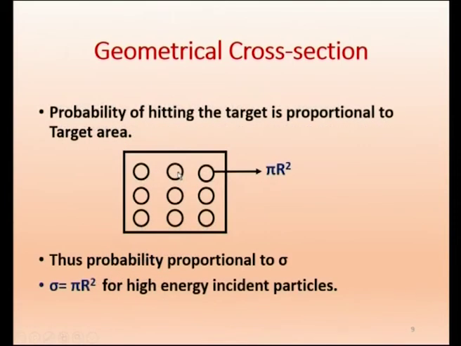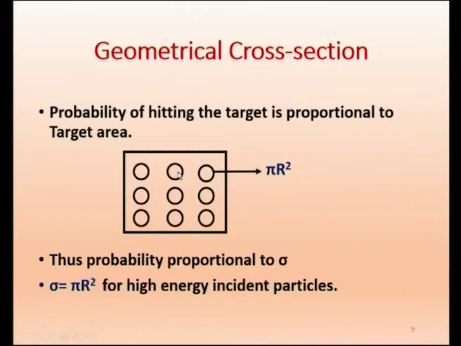Now what is the probability of hitting the target? We are talking about a target nucleus, maybe a metal sheet as the target. We can't take a single nucleus as a target, so you have a metal sheet with a lot of nuclei. In between the nuclei there will be electrons, and each nucleus is well spaced.